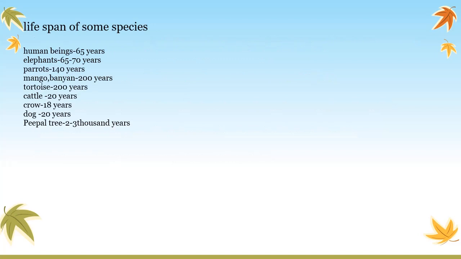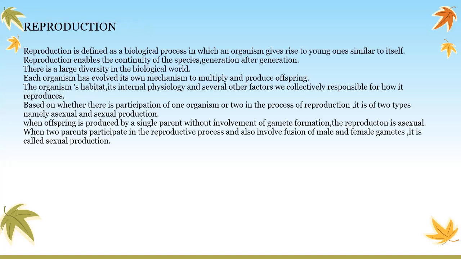So now we'll see the lifespan of some species. Human beings live for 65 years. Elephants 65 to 70 years. Parrots 140 years. Mango and banyan trees 200 years. Tortoise 200 years. Cattle 20 years. Crow 18 years. Dog 20 years. Peepal tree 2 to 3000 years. This is approximate. So now we'll see what reproduction is in detail.